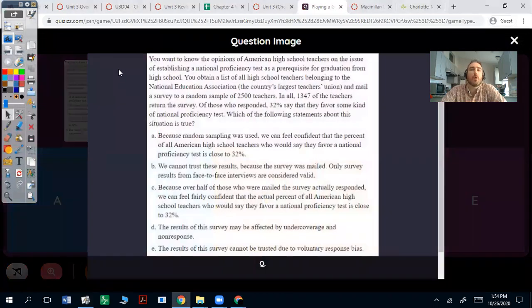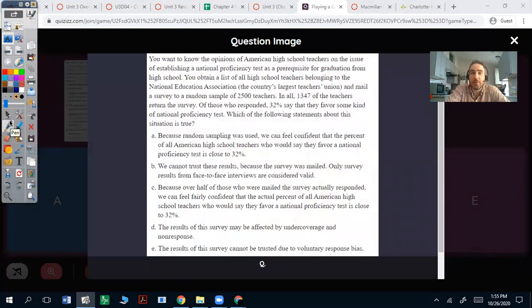Last question. You want to know the opinions of American high school teachers on the issue of establishing a national proficiency test as a prerequisite for graduation from high school. You obtain a list of all high school teachers belonging to the National Education Association, the country's largest teachers union, and mail a survey to a random sample of 2,500 teachers. In all, 1,347 of the teachers returned the survey. Of those who responded, 32% say they favor some kind of national proficiency test. Which of the following statements about this situation is true?